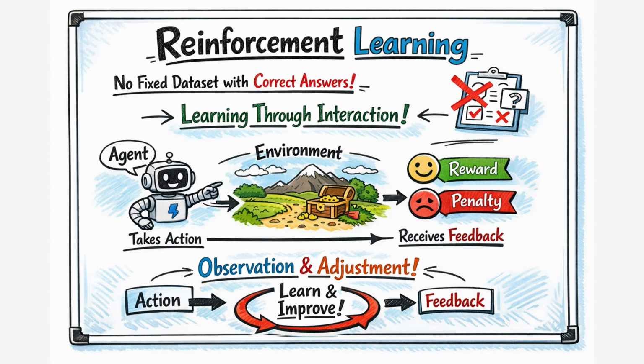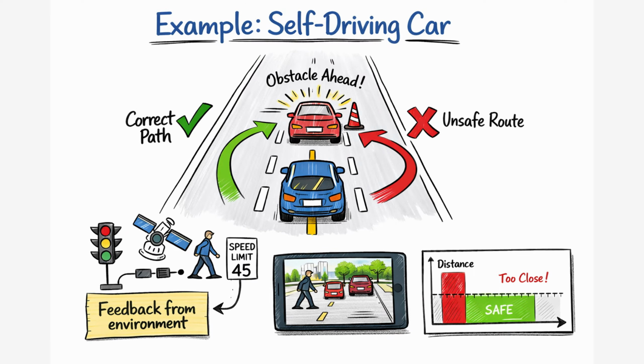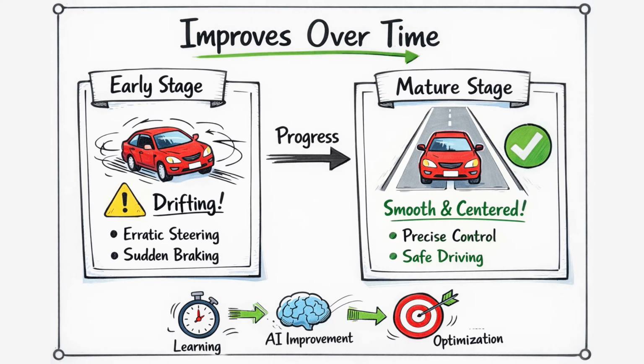Now let us understand reinforcement learning with a very simple example. Consider a self-driving car. That car observes the environment using sensors and cameras, which act as the input. Now based on that input, the car makes an action like accelerating, braking or turning. If the action is correct, for example, staying in the lane or avoiding an obstacle, then the car gets a positive reward. And if the action is wrong, for example, hitting an obstacle or crossing the lane, the car will get a penalty. By repeating this process again and again, the system learns which action gives a better result in different situations. Over time, the car improves its driving decisions based on these rewards and penalties.